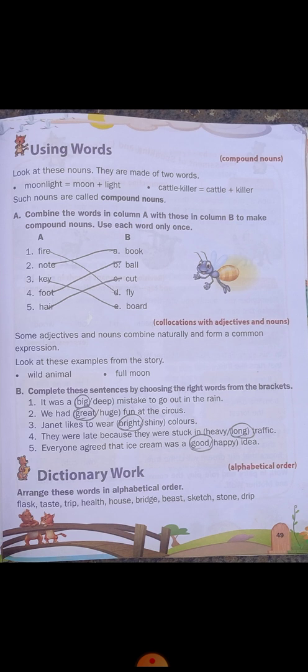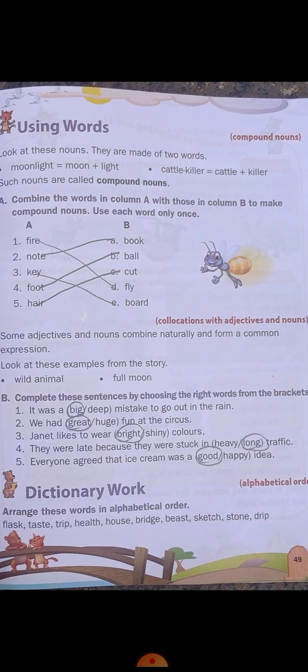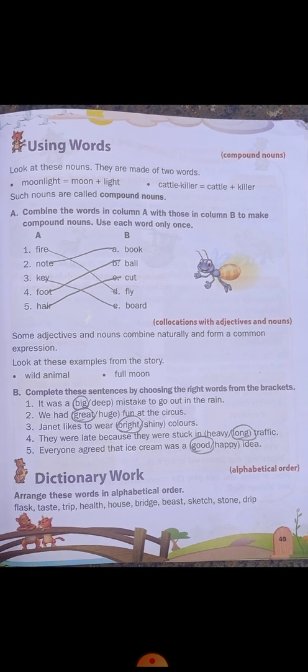Now next, collocation with adjectives and nouns. So here, adjectives and nouns, like we are going to combine naturally and form a common expression. Like, see here, look at these examples from the story. Wild animals. Now how the animals are? Wild. Here adjective is wild, animal is noun, right? So adjective is going to describe how the noun is. So animal, how the animal is? It is a wild animal. Moon, how the moon is? It's full.